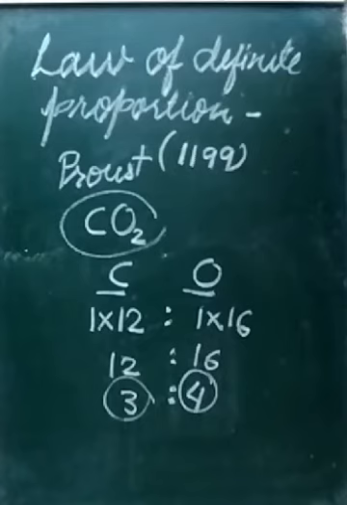So what does this law say? A chemical compound is formed by the combination of two or more elements in a fixed ratio by mass, and that particular compound will always have the same elements. That's all for this law. We'll be studying the law of multiple proportion in the next class. Thank you.